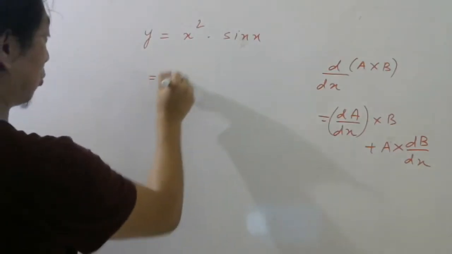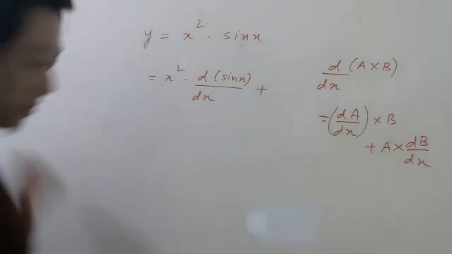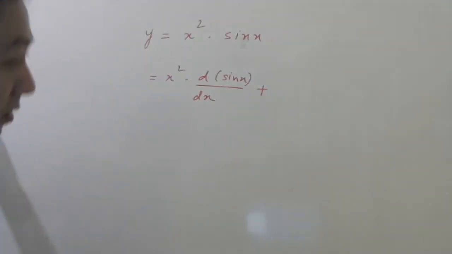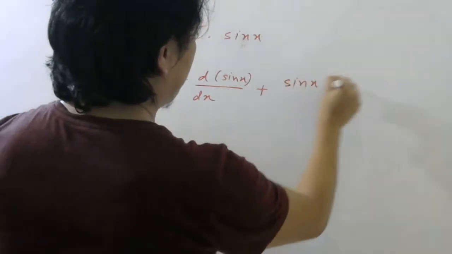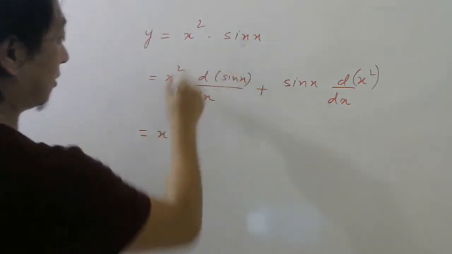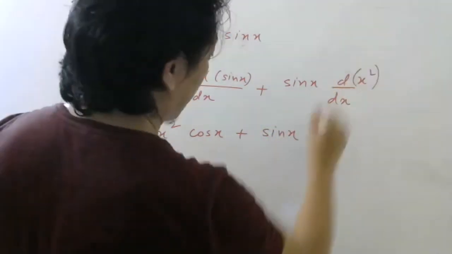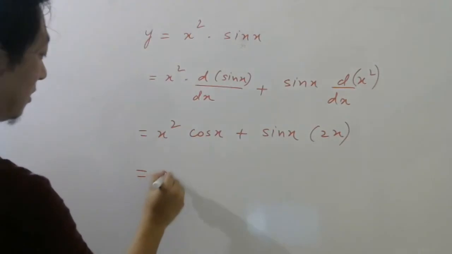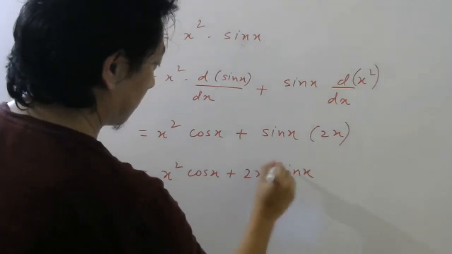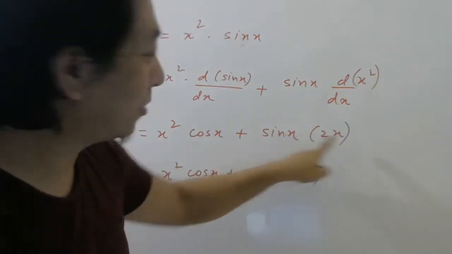So how should I do? x square into differentiation of second function plus differentiation of first function into sin x. This formula you should know. Okay, product rule I've taught already. So this will be x square, differentiation of sin x will be cos x, and differentiation of x square is 2x. So the answer is x square cos x plus 2x sin x. Okay, that is the answer. Why I put a bracket is because sometimes some students will write x into x square like that.